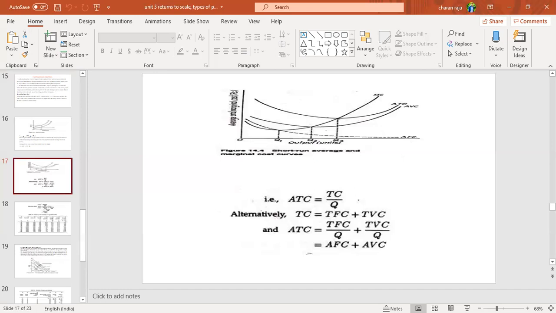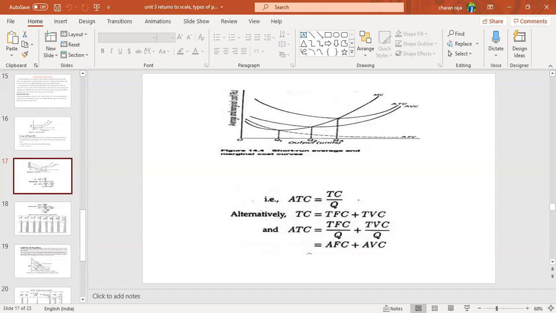Then finally, average total cost. Average total cost also starts at a position which is almost higher than all the other costs, and again it reaches the Q2, Q3 position. It is intersecting the marginal cost curve. That is the point, which we mentioned as Q3, the intersecting point. Again, it goes in an upward direction, ATC.